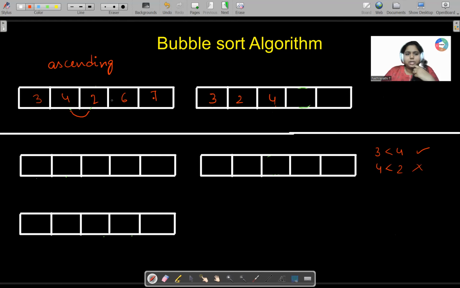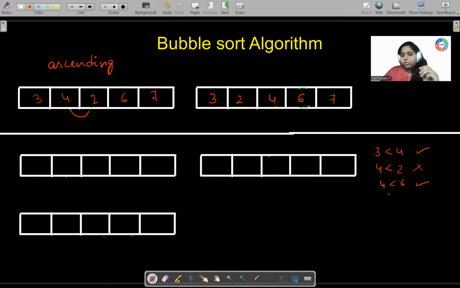And next, these two items are checked. Now 4 is checked. 4 and 6 are there. 4 is less than 6. It is true. So 4 is retained here. Then 6 and 7 are compared. So it is okay, the order. So it is retained as it is.